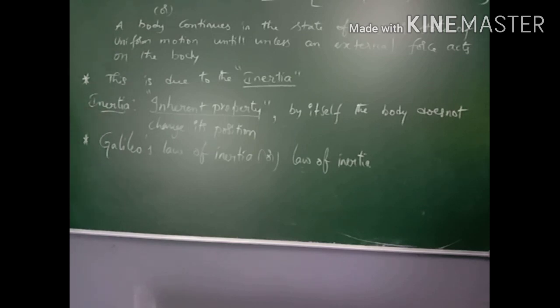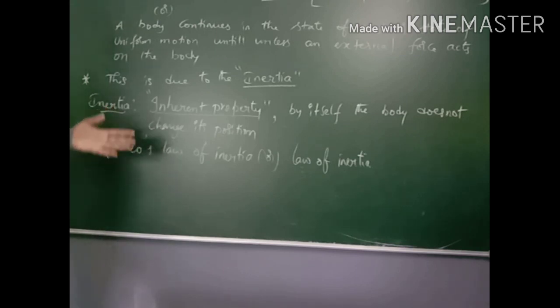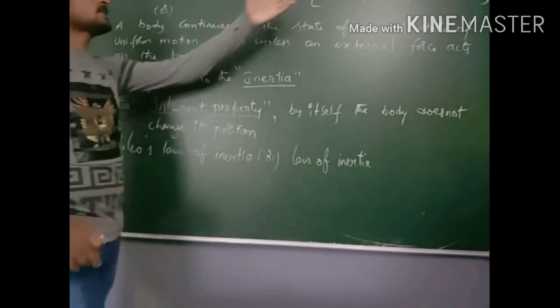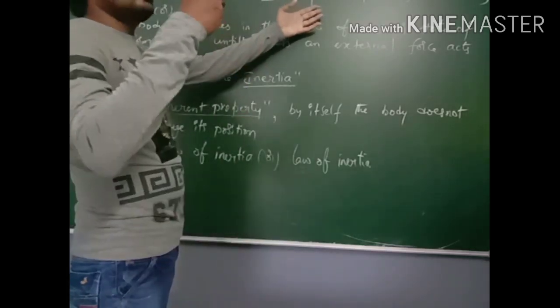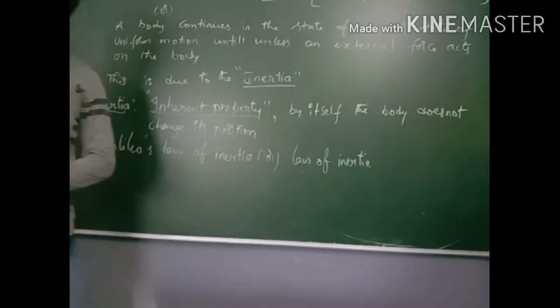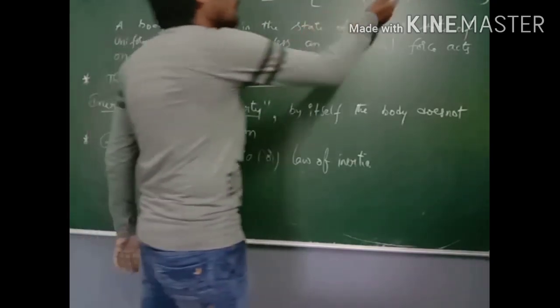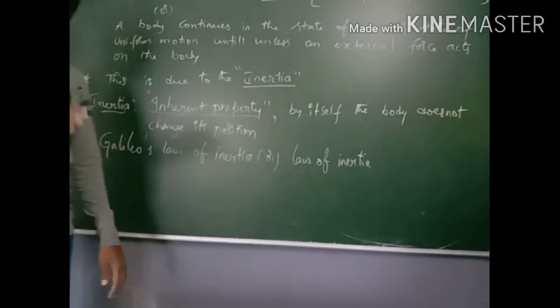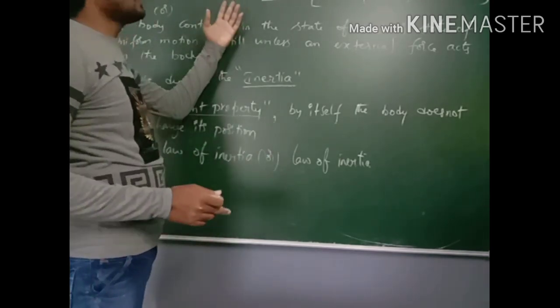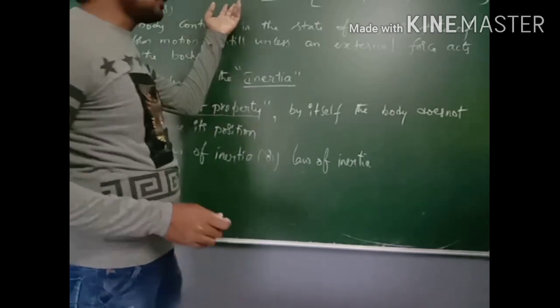Due to this inherent property of a body, by itself it does not change its position. That means if a body is in rest position, it stays in the rest position forever unless an external force acts on the body. Or if the body is in uniform motion, then it will maintain its uniform motion forever unless an external force acts on the body.